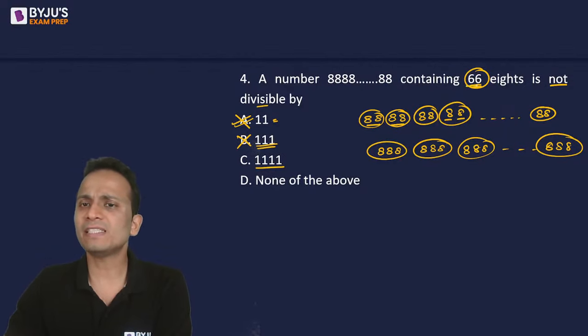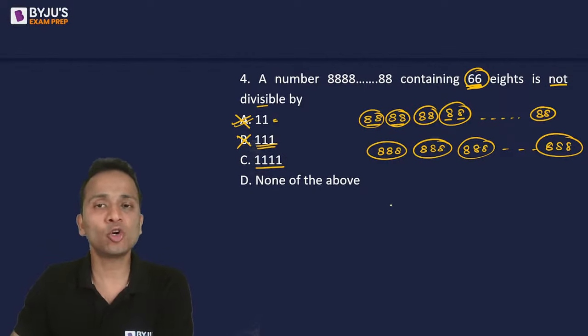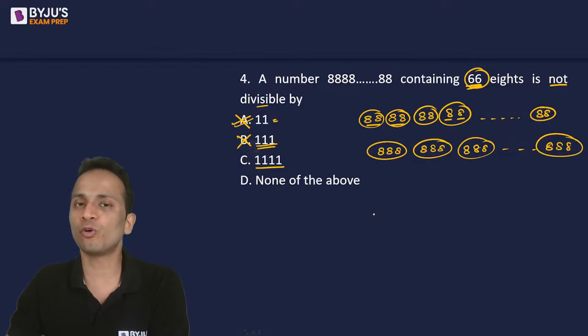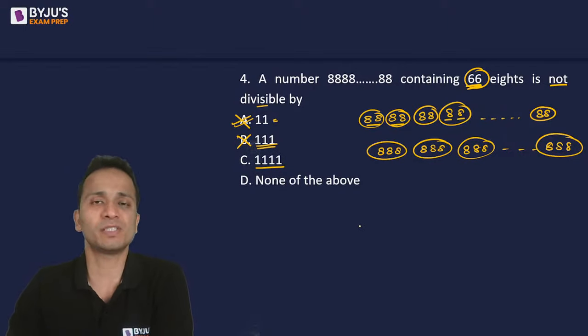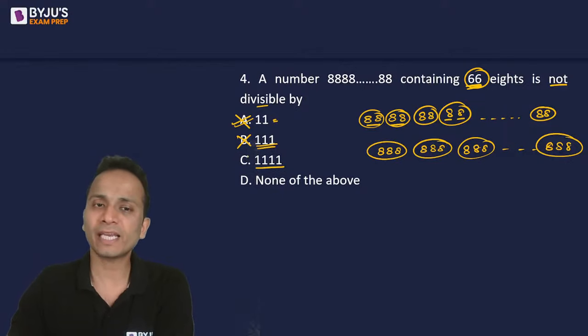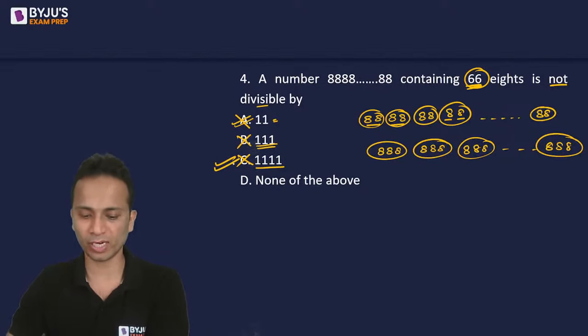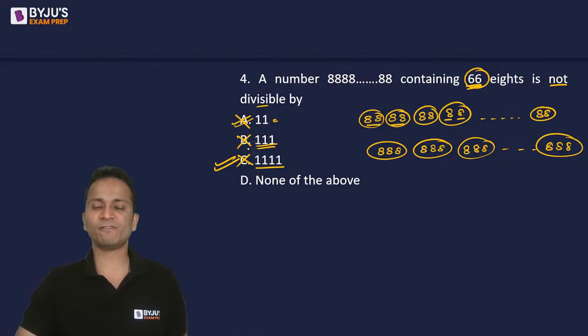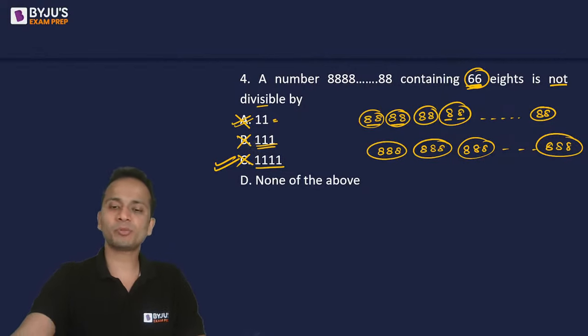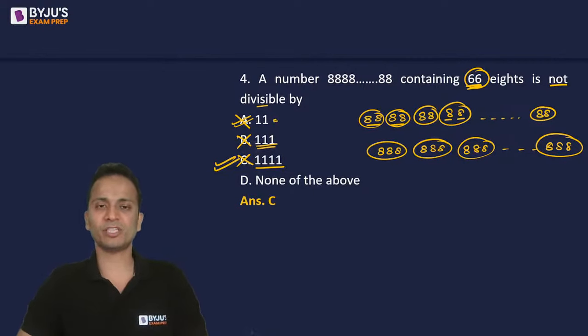Now, can I divide 66 eights in the groups of 4, 4, 4, 4 digits? No, I'll not be able to, because 66 is not divisible by 4. Since I cannot divide it, I can say that the number is not divisible by double one, and hence double one will be the final answer for this question. So option C is the correct answer for this.